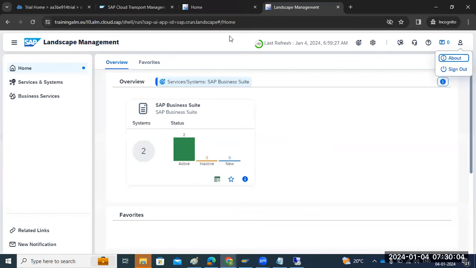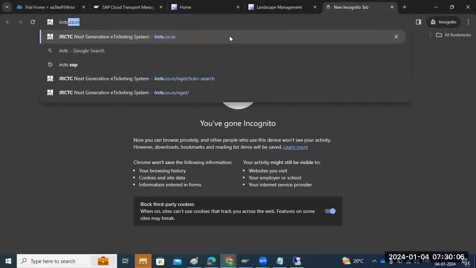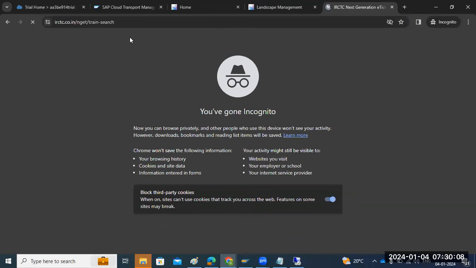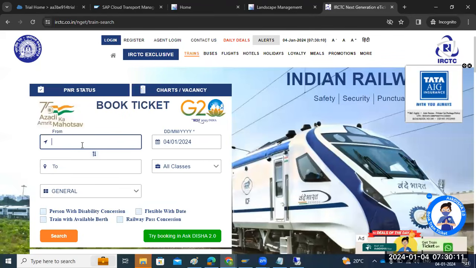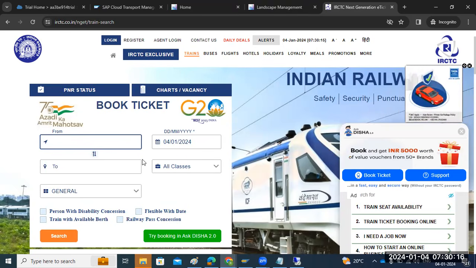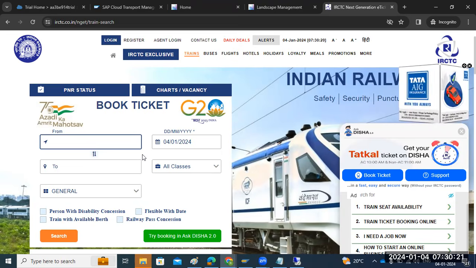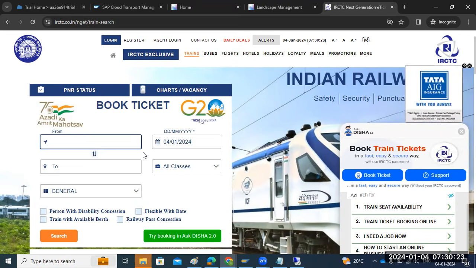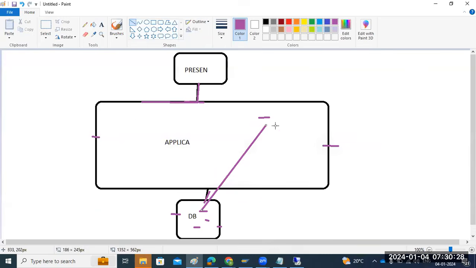Suppose, for example, IRCTC. Why? Because we know this is running on SAP. So here we go to the ticketing tool and book the tickets, and the ticketing tool books the ticket easily. Previously, when they didn't have SAP, booking tickets was very hard. We were not sure whether the ticket would be booked or not, back in 2010, 2011. Nowadays ticket booking on IRCTC is very easy, even from a mobile. That much easier.